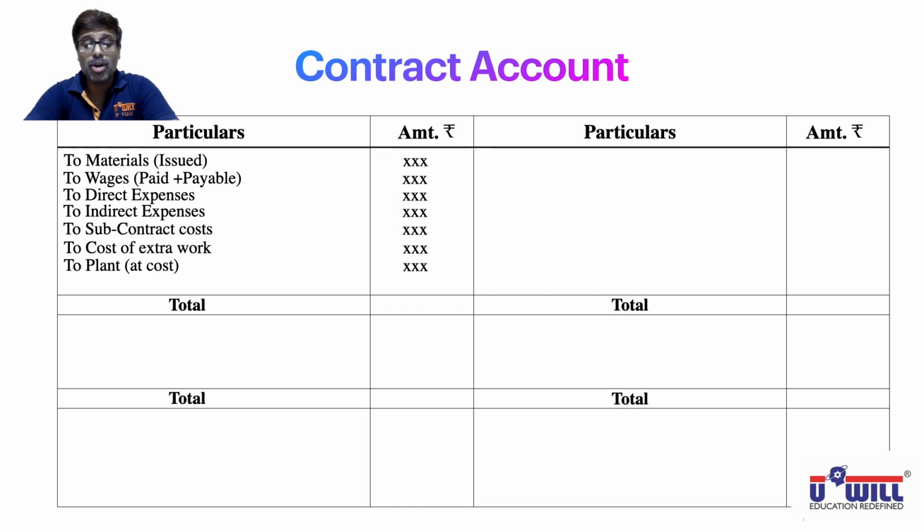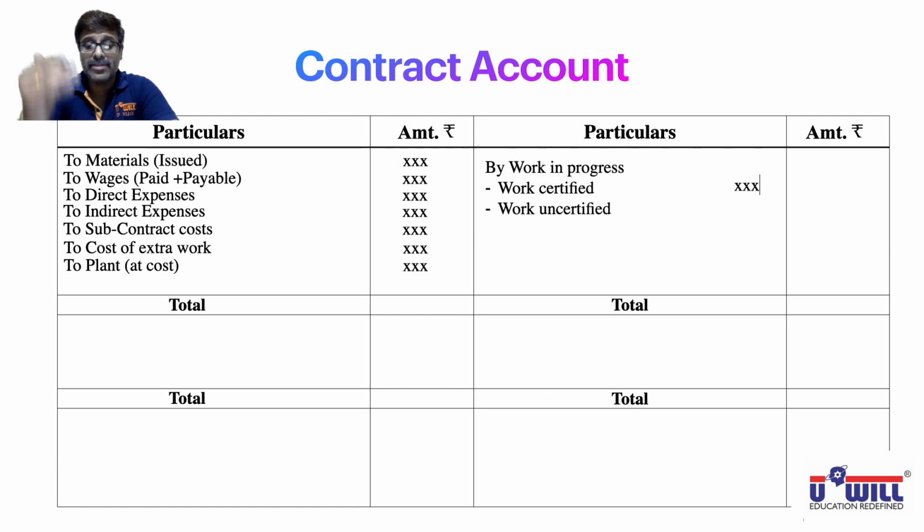Now credit side, what we'll record is by work in progress. Work in progress means in that 1 year, 2 years, whichever year of ending you are making this contract account, whatever work is in progress till that point of time is to be credited. That will include work certified as well as work uncertified. We discussed work certified, for which the certificate is given by the architect. Work uncertified, last few days work till 31st March, for which the certificate is not given by the architect. So that total of both is your work in progress. That will be recorded on the credit side. That is your main income. That much work you have completed.